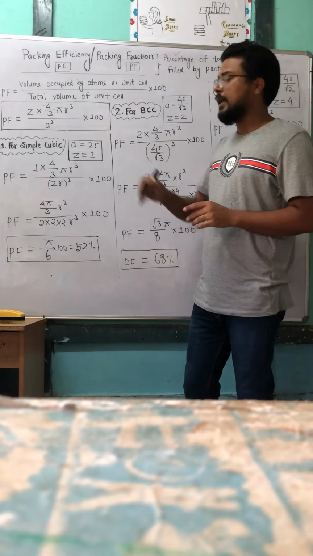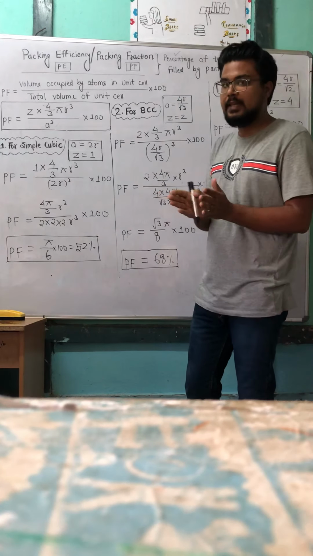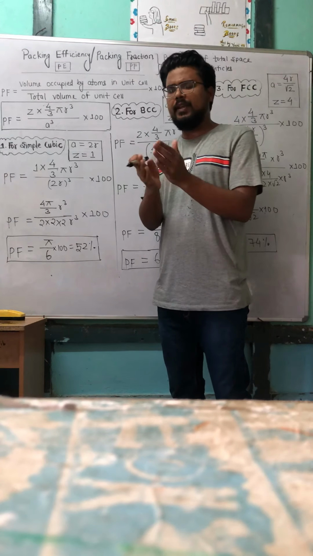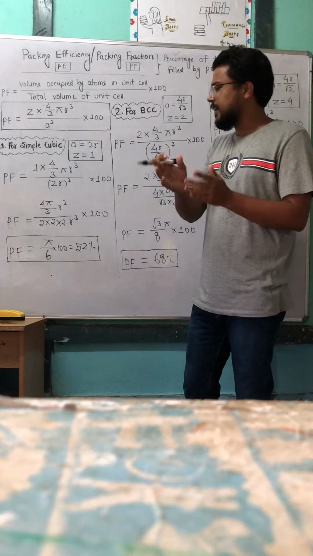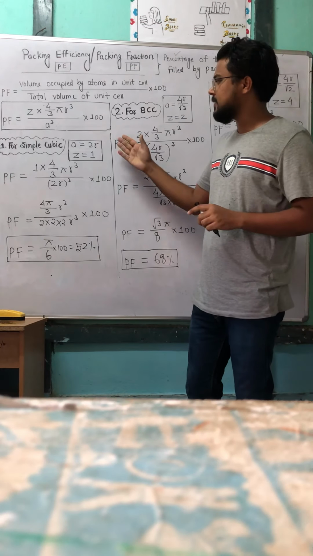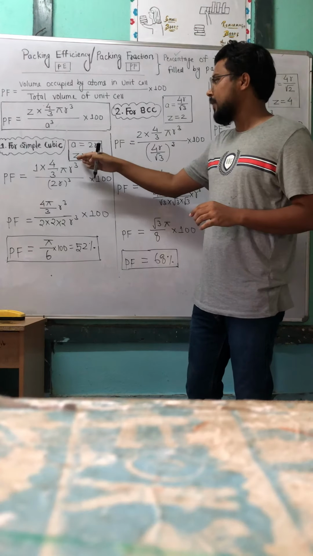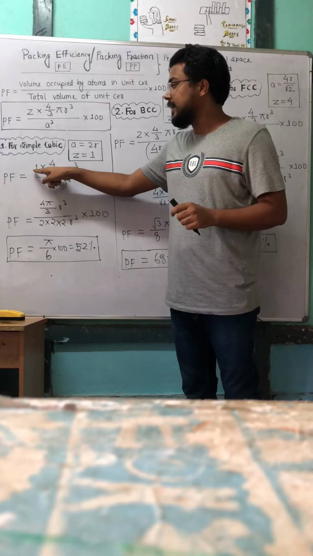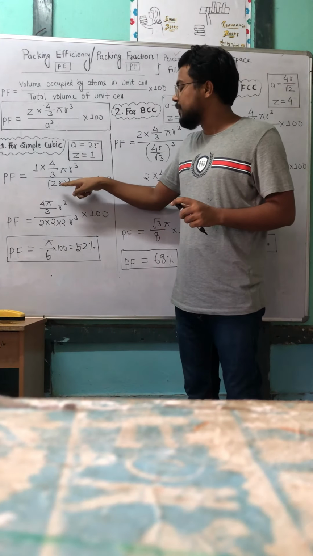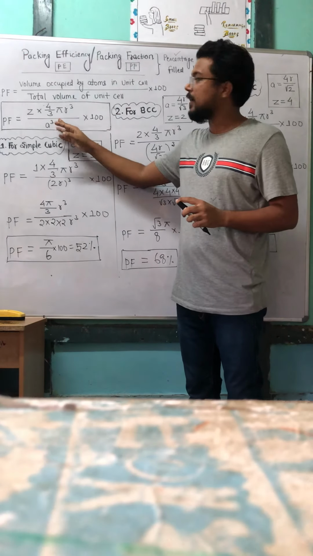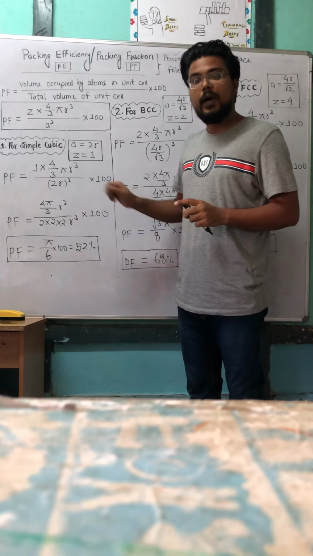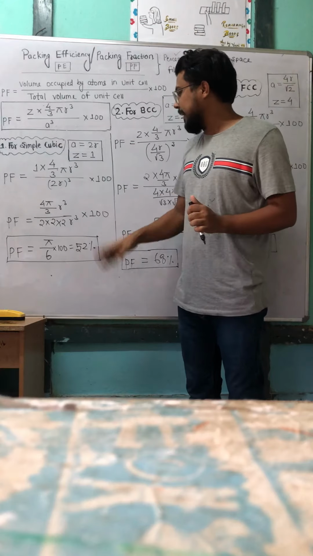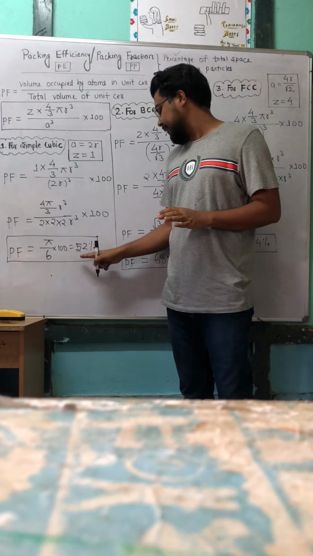For simple cubic, edge length a is equal to 2r. Already I told you in density the relation between edge length and radius. We already discussed it in the previous lesson. So for simple cubic, Z equals 1. Now packing fraction will be equal to Z which is 1, times 4 by 3 pi r cube, divided by a cube, since a cube is the volume of the unit cell. Now a equals 2r, so it is whole 2r cube. When you solve this, you will get the answer pi by 6 into 100, and further it will be 52%.